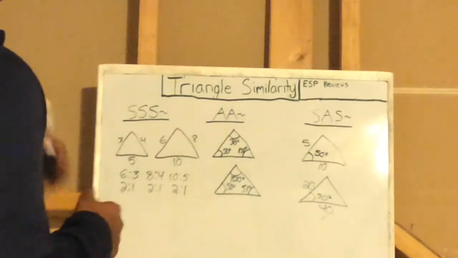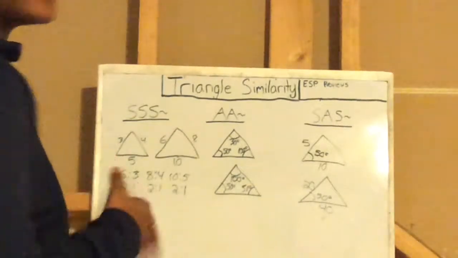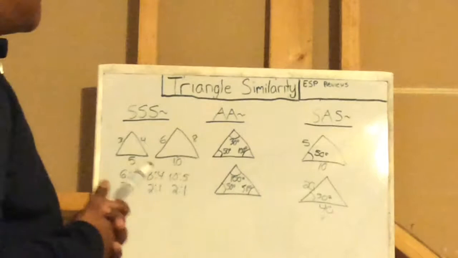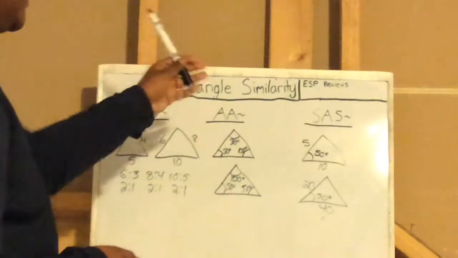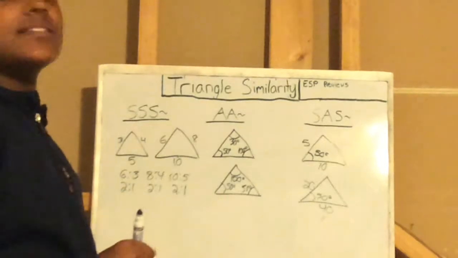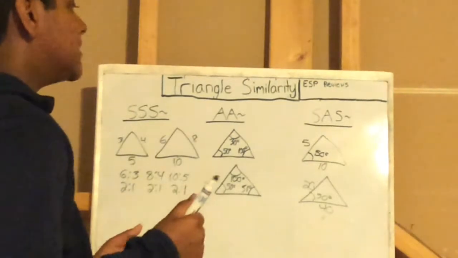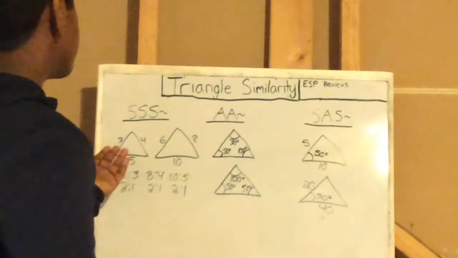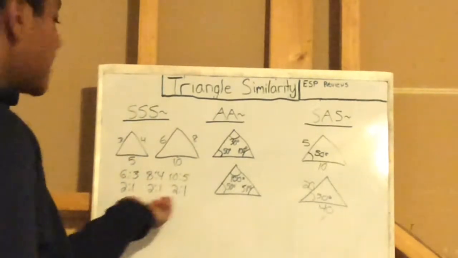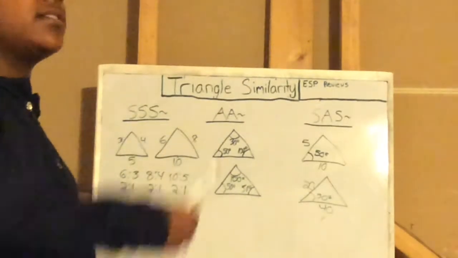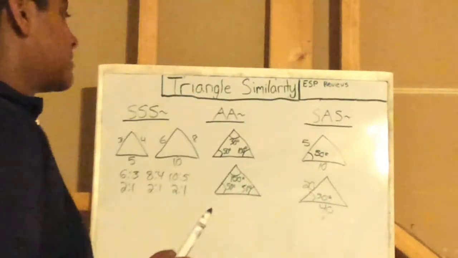That is why you have SAS similarity, because with 5 and 10, you have a side, and you have an angle right in between. So basically what I mean is the angle here, angles don't change. The sides, of course, can be in different ratios. Angles will always be the same. You cannot dilate angles or anything like that.